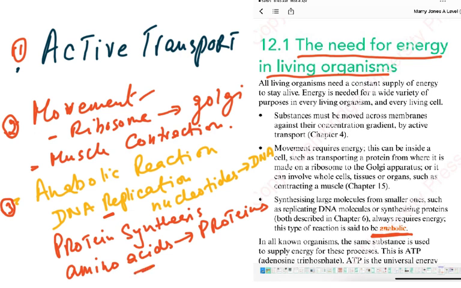We can also talk of other anabolic reactions like glucose to glycogen in human beings when it's stored in the liver, or glucose converted to starch in plants when photosynthesis occurs. So you have a lot of things in which monomer to polymer is an energy requiring process. So that is the need for energy in living organisms.